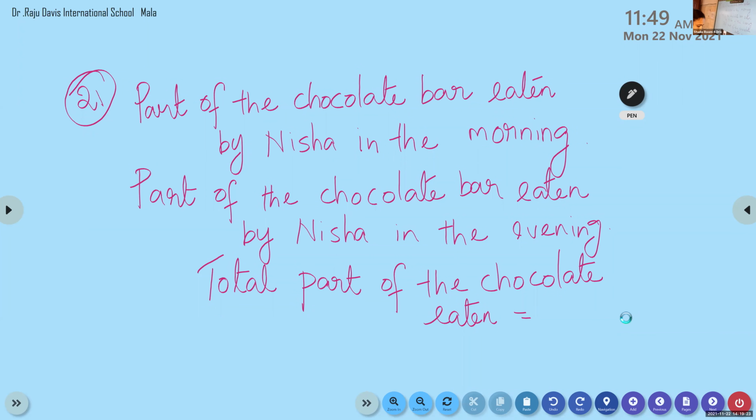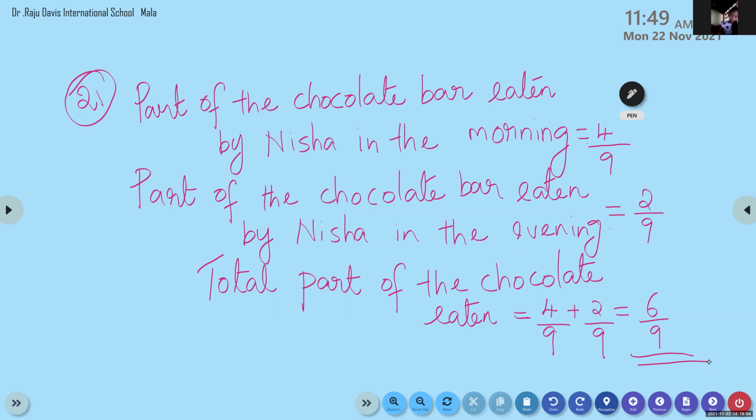Tell me, part of the chocolate bar eaten by Nisha in the morning. 4 by 9. Part of the chocolate bar eaten by Nisha in the evening. 2 by 9. Total, children, what do we have to do? 4 by 9 plus 2 by 9. What's the answer? 6 by 9. Have you all got this answer?